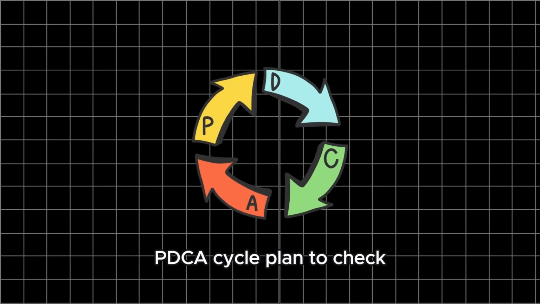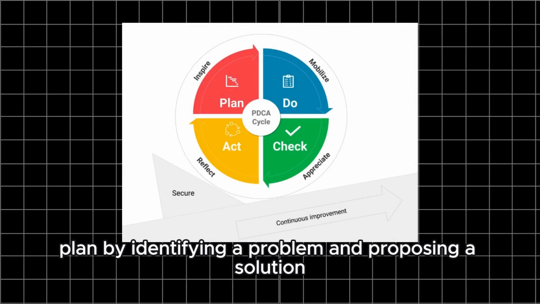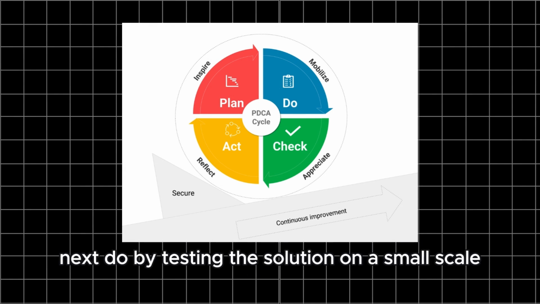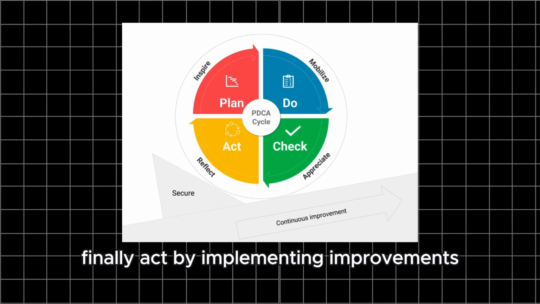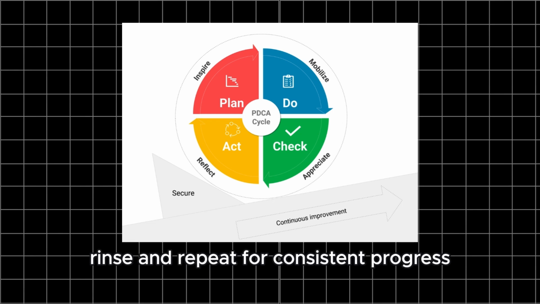PDCA cycle, plan, do, check, act. First, plan by identifying a problem and proposing a solution. Next, do by testing the solution on a small scale. Then, check by analyzing the results. Finally, act by implementing improvements or refining the solution. Rinse and repeat for consistent progress.